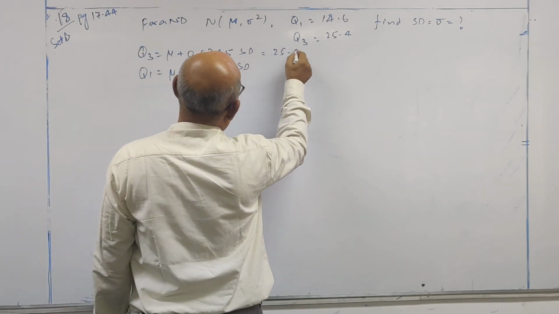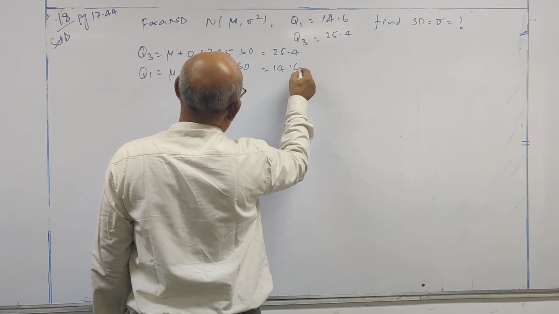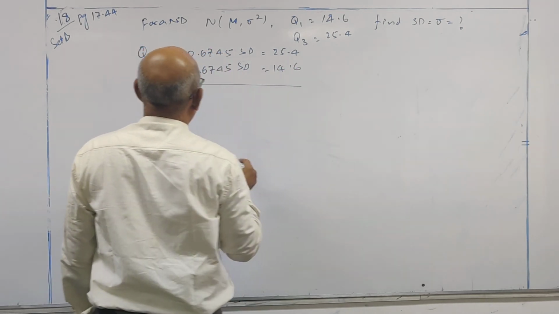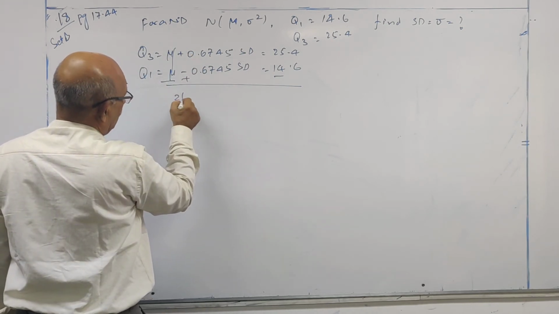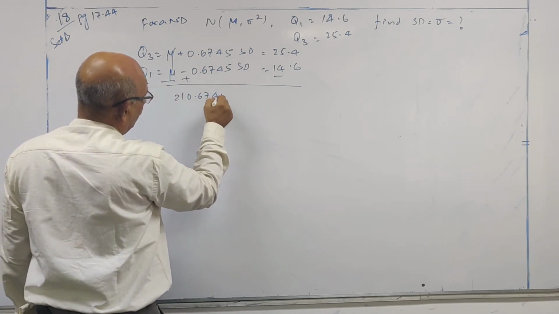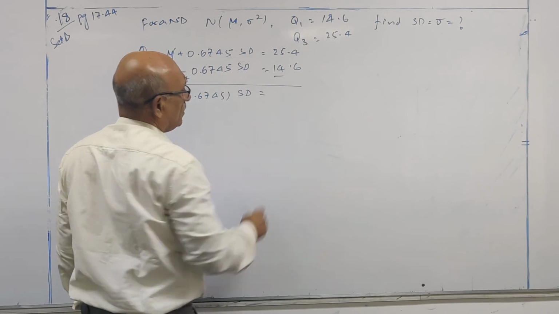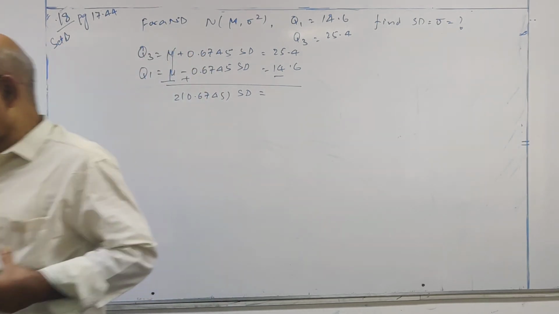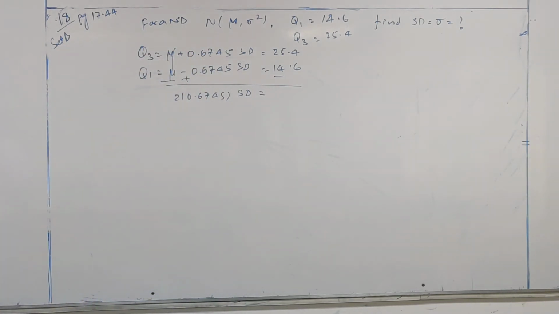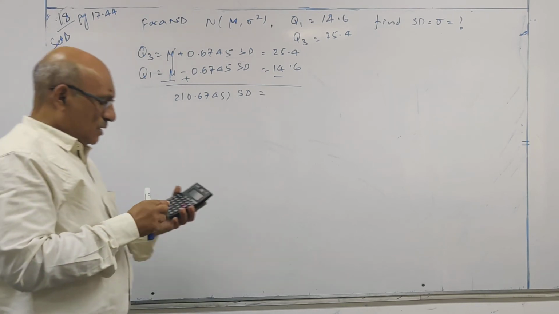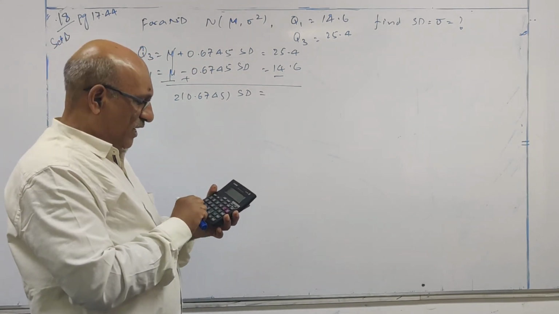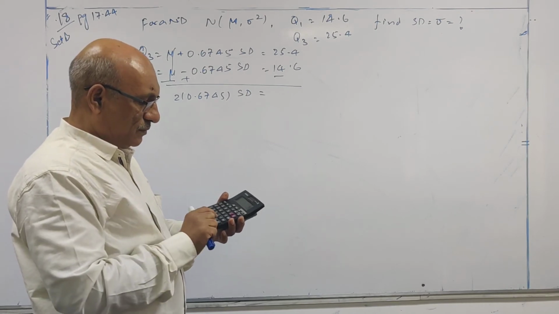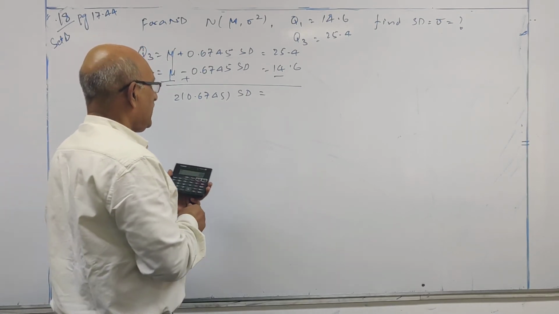This is 25.4, this is 14.6. When I subtract one from the other, 2 times 0.6745 into standard deviation is equal to 25.4 minus 14.6, so 10.8.